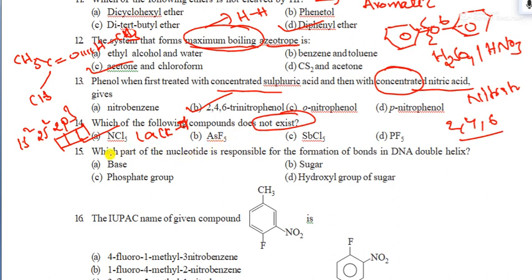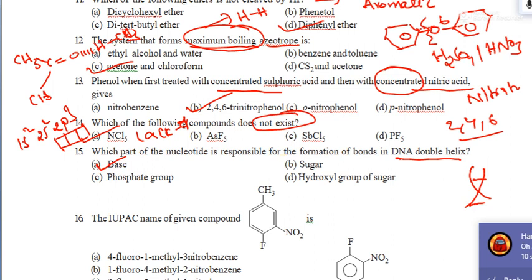Look at a very good question now. Which part of the nucleotide is responsible for the formation of the bond in the DNA double helix? Remember, DNA has a double helical structure. Why does the double helical structure come in DNA? Because of the base. You can see clearly, the textbook mentions it very clearly here: two DNA strands are there, and they connect with the bases.